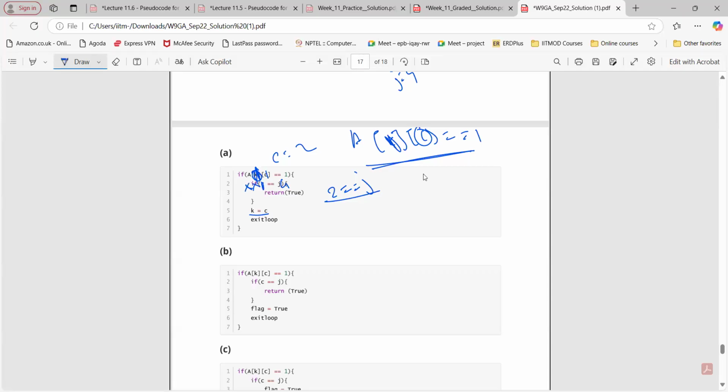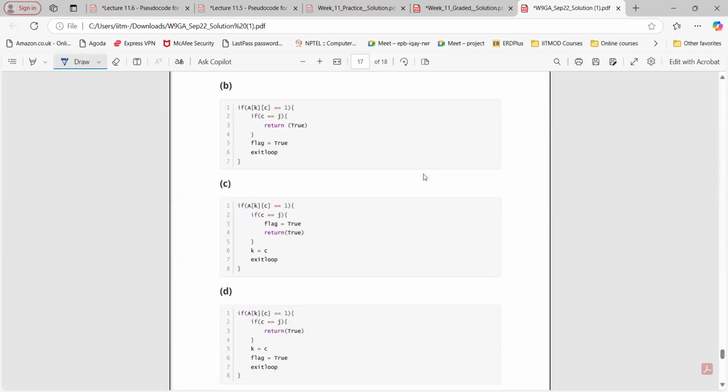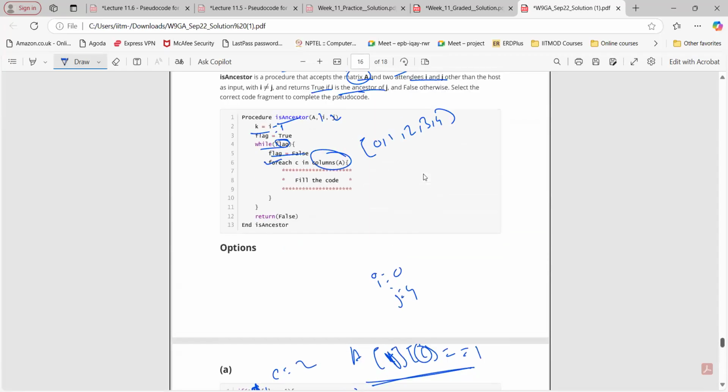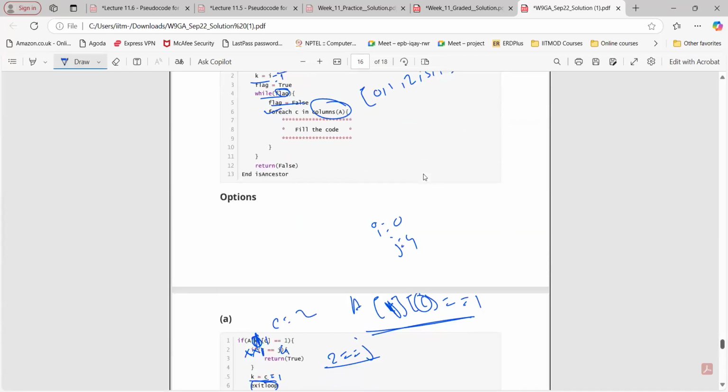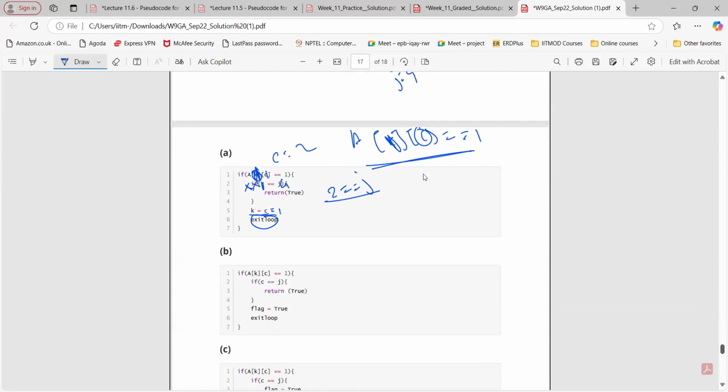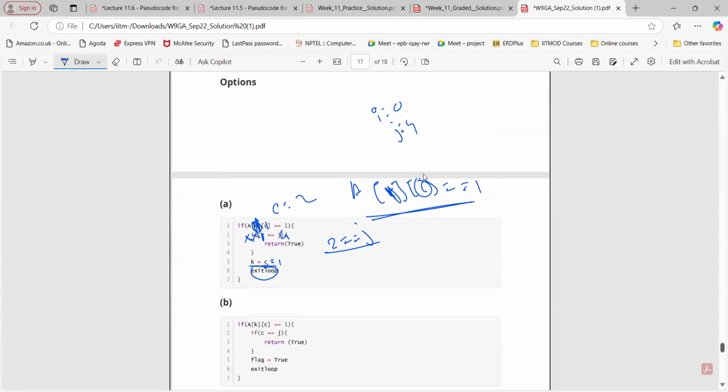Then we are updating K to what? C. K is set to 1 and we are going to exit the loop. But it is not giving the false here, right? Yes, sir. But here we have flag set to false initially, so it is going to return false. Otherwise, we are going to return true, otherwise we exit.